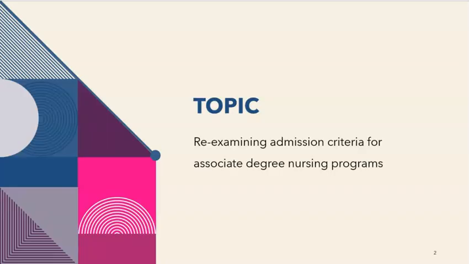So my topic, or at least where I think I want to go for my dissertation, is examining admission criteria for associate degree nursing programs, because I teach in the nursing program at Delaware Tech, and I've noticed a trend within the last couple of years, maybe the last 5 years, that we're getting a lot of students that don't have very good critical thinking skills and maybe aren't the best candidates for nursing school, and they really struggle to get through the program, and then when they do get through, maybe they're not able to pass that licensure exam, the NCLEX, which they have to take in order to become registered nurses. So for me, it really creates an ethical dilemma, and I want to look more into how we are deciding who gets to go to nursing school.